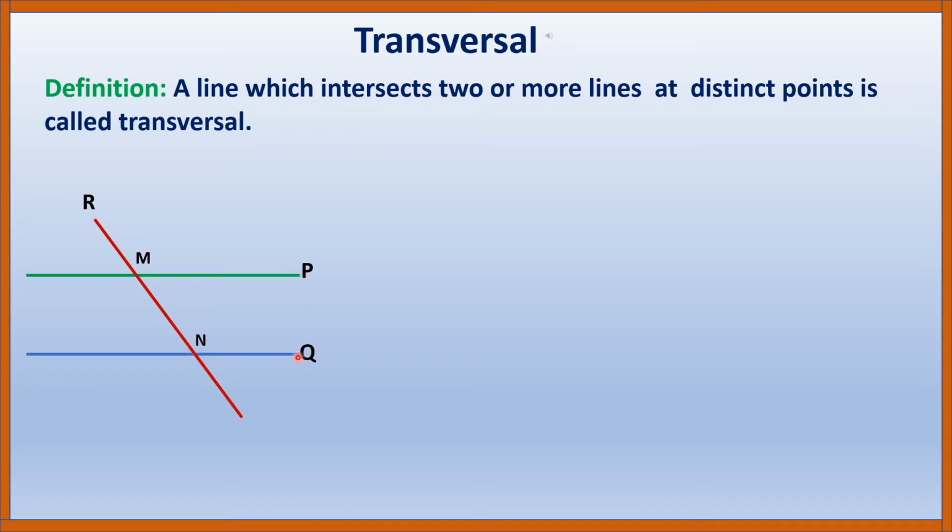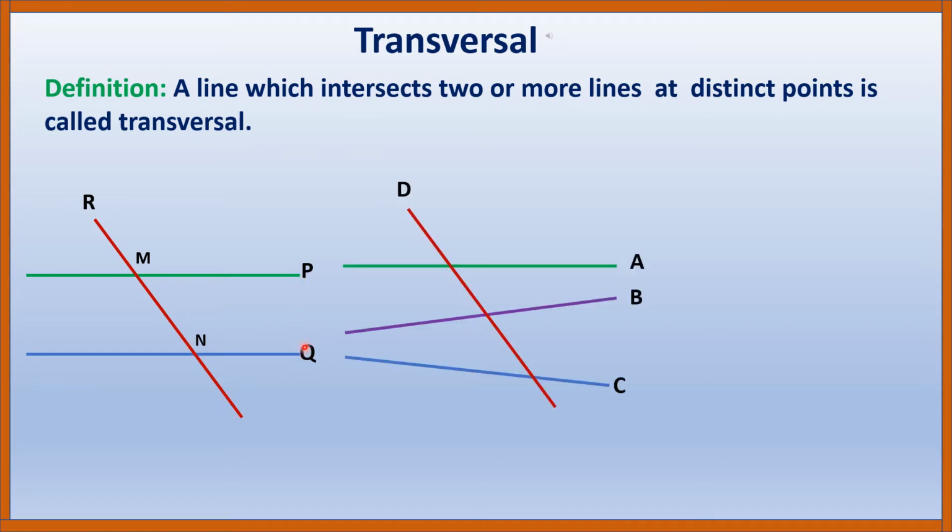If you see in the second figure, three lines A, B and C are intersected by a fourth line, that is D, at three distinct points. So here D is the transversal to lines A, B and C. In the third figure, we have two lines E and F intersected by the line G. The point of intersection of G is the same as that of E and F.